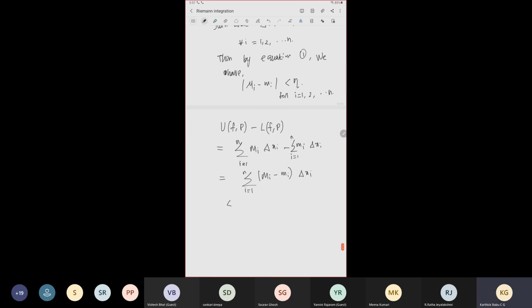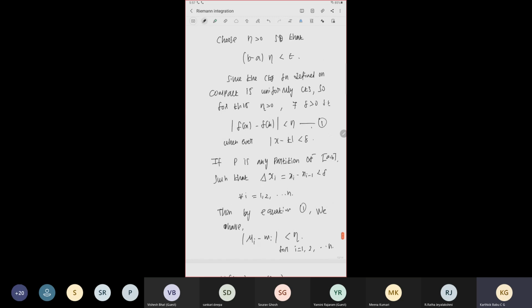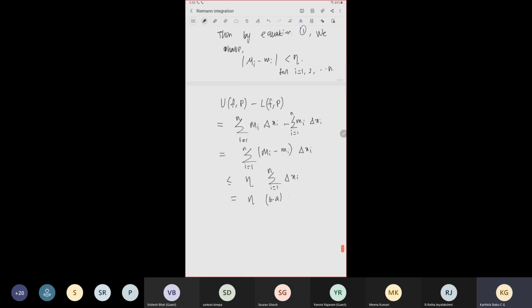Now we know that this is less than or equal to eta times the summation of Δx_i, since for all i, M_i − m_i is less than eta, so eta comes out. This is equal to eta times (b − a). But we chose eta in such a way that (b − a) times eta is less than epsilon. So this is less than epsilon.